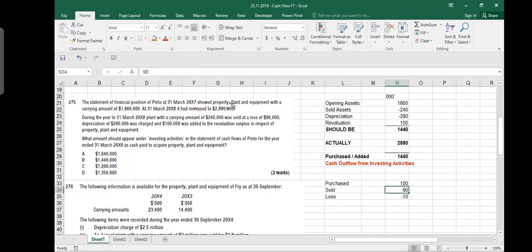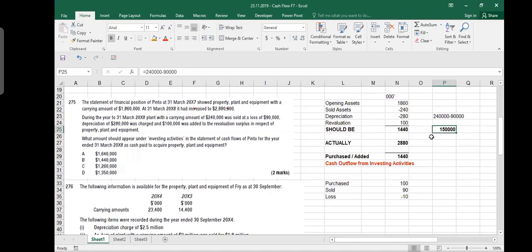She should ask me that, sir, it says that during the year to 31st March, plant with a carrying amount of 240, the balance sheet amount of 240, was sold at a loss of $90,000, which means that you actually are getting cash of 240,000 minus 90,000, right? This is what you should be saying, that the cash which we are receiving is less. We are actually receiving only 150,000 for that. So what impact should we be doing here? Why are we subtracting here? We should be doing 150.